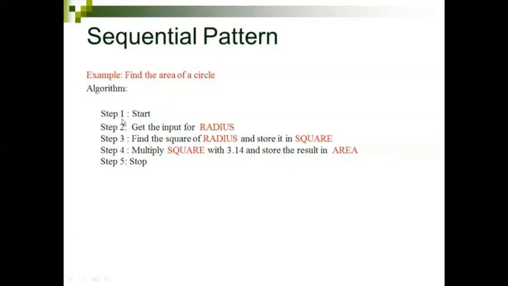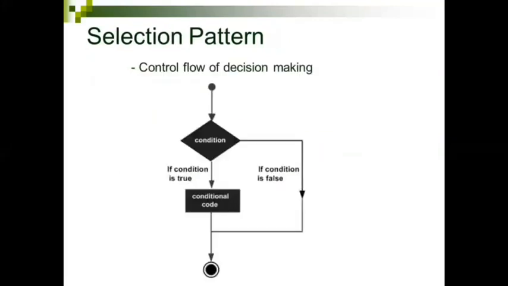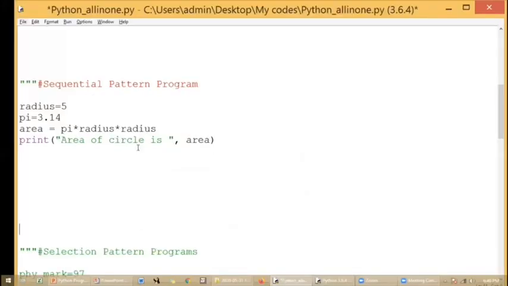So it is only a step-by-step process. After completing step 1, you have to go with step 2, then step 3, step 4, step 5. You don't want to go with looping and all. So this kind of thing will be a sequential pattern of programming. This is a very fundamental algorithmic approach. So we'll see the related code.